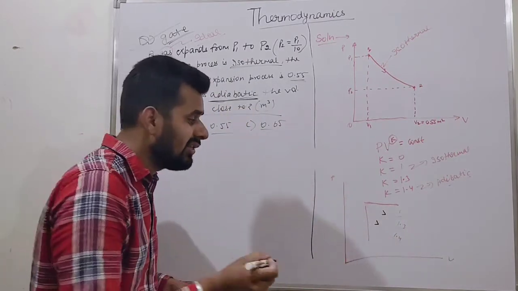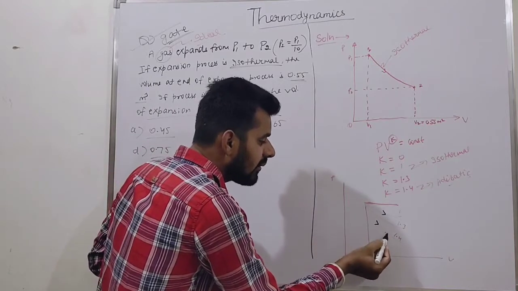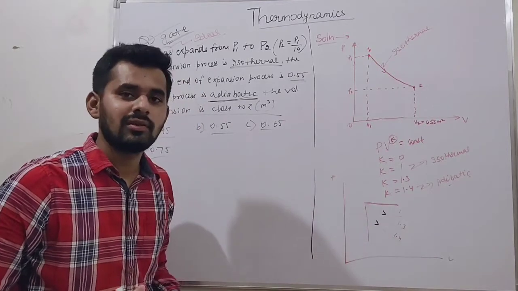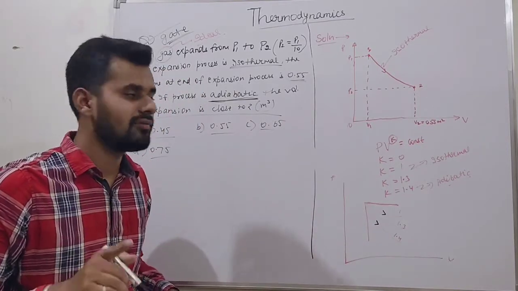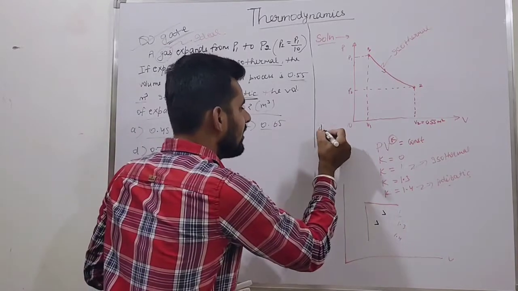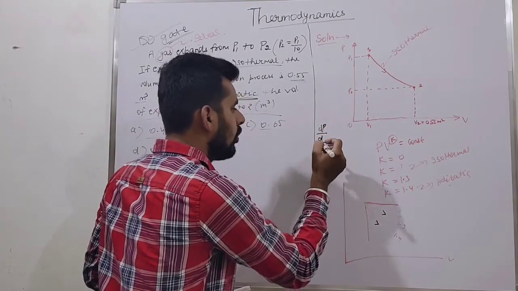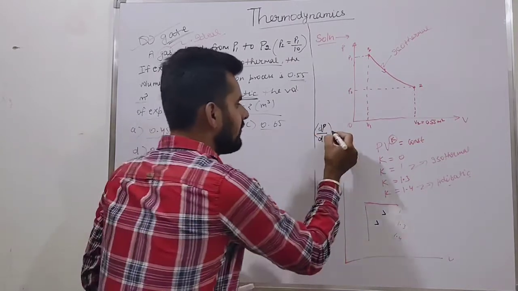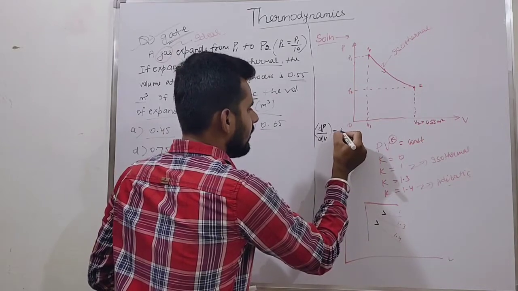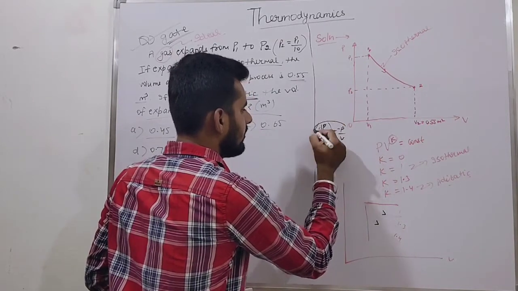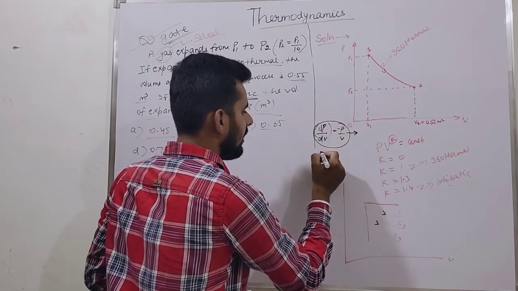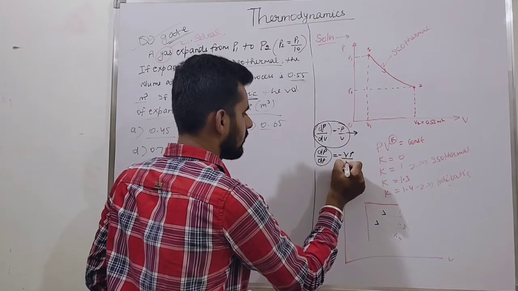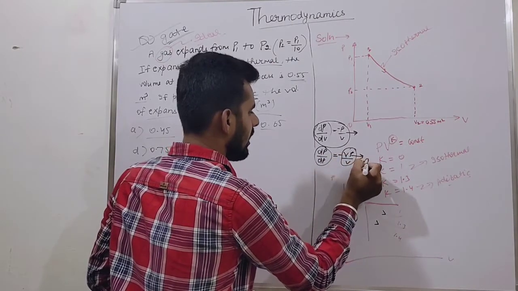What is the point? The slope of an adiabatic process is much steeper than that of an isothermal process. Why? We already discussed it. When we take the slope from the equation, we find this relation for isothermal and this relation for adiabatic.